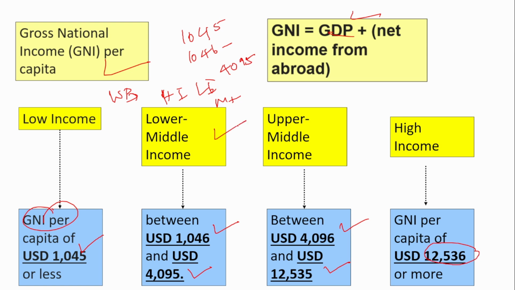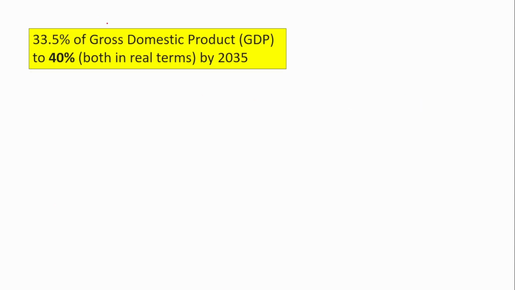Now we are in the lower middle income category. We are aspiring to become high income by 2047. And for that, the World Bank is telling that we have to grow at 7.8% per annum for the next 22 years. So for India to achieve the growth of 7.8% per annum, the World Bank has suggested a few things.